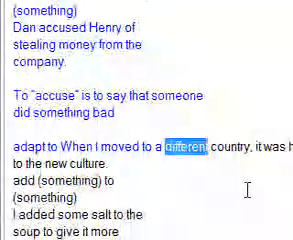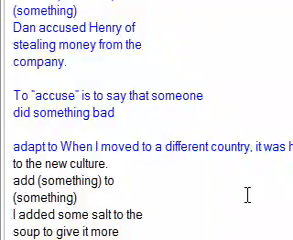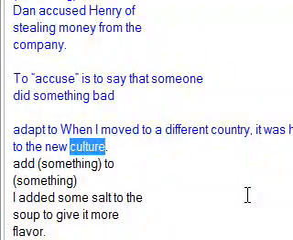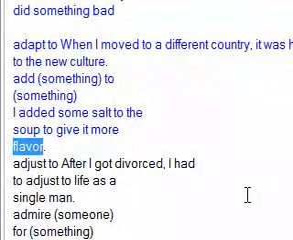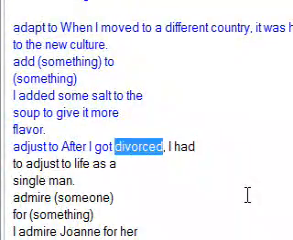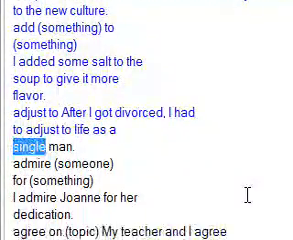Adapt to. When I moved to a different country, it was hard for me to adapt to the new culture. Add something to something. I added some salt to the soup to give it more flavor. Adjust to. After I got divorced, I had to adjust to life as a single man.